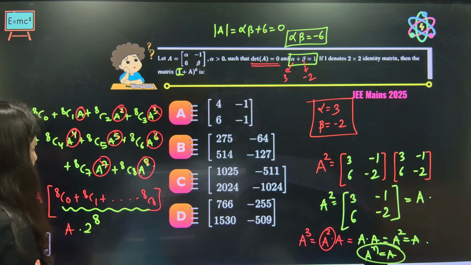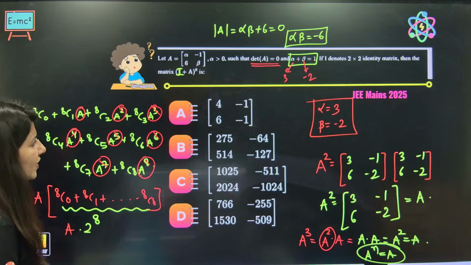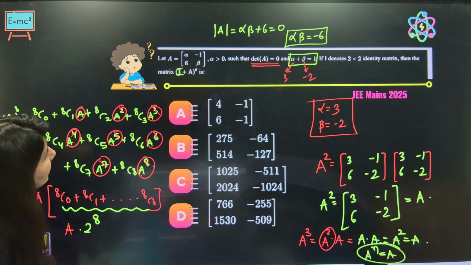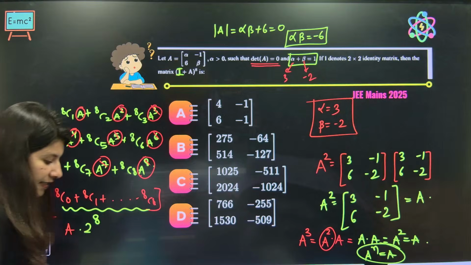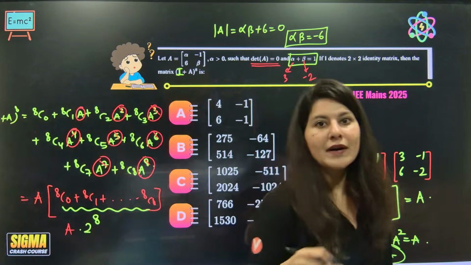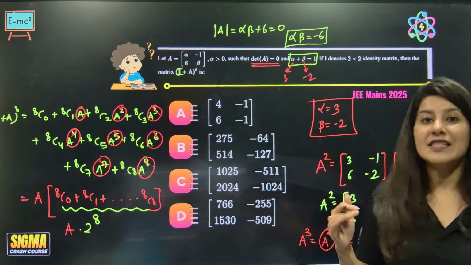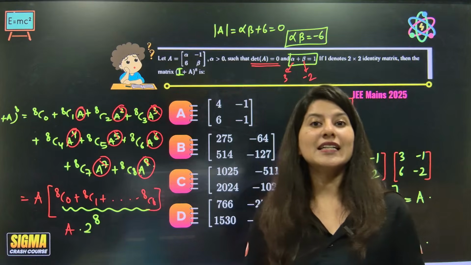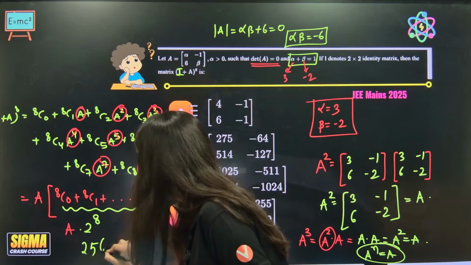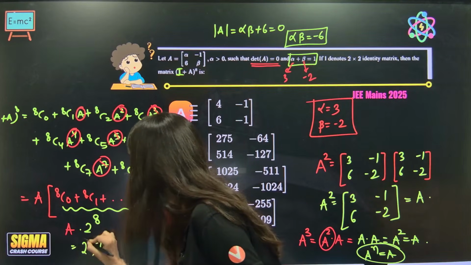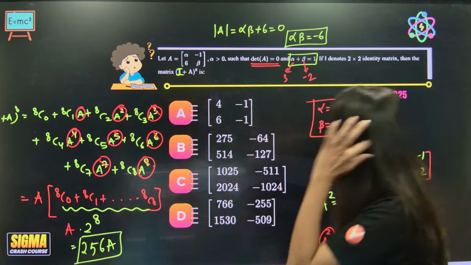So 2 power 8 into A. What is 2 power 8? 2 power 5 is 32, 2 power 6 is 64, 2 power 7 is 128, 2 power 8 is 256. So this is 256 multiply A. This is your answer.